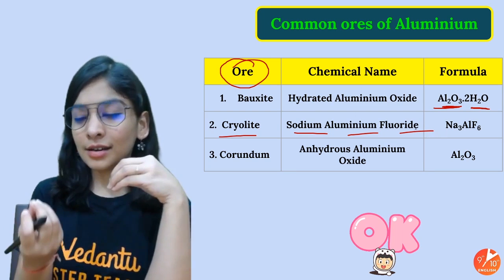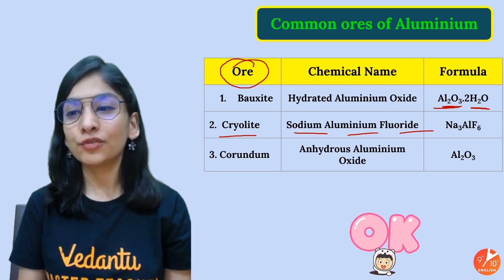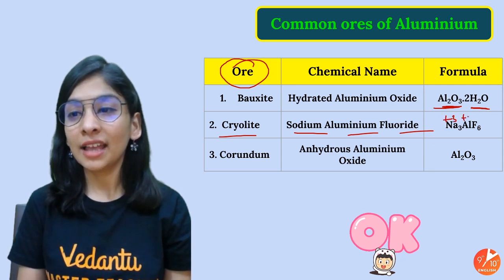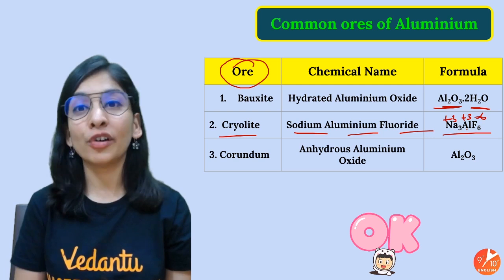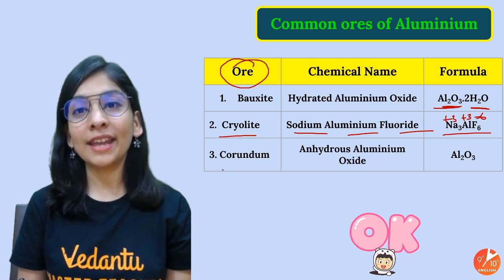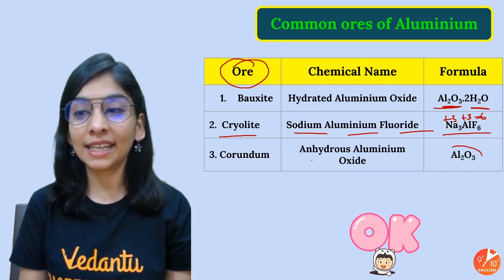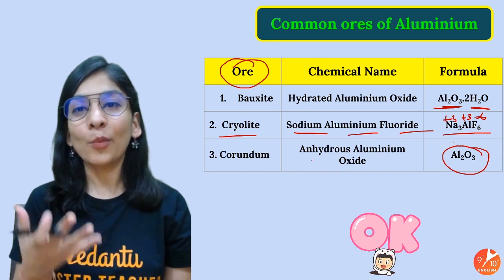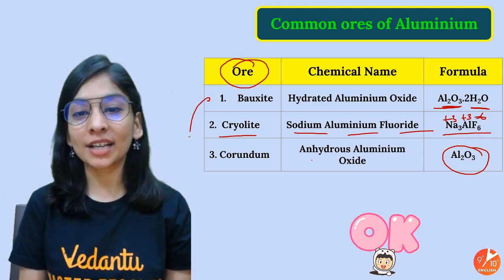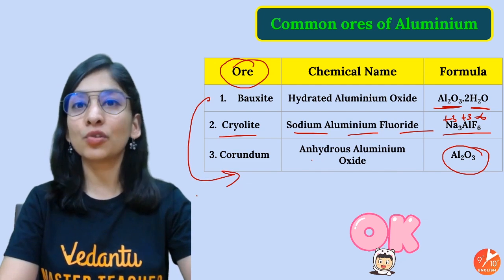All the elements are written in such a way that the total positive and total negative charge must always be equal. Please do not miss that while writing a chemical formula. Corundum is also an aluminium ore, that's nothing but anhydrous aluminium oxide, that's Al2O3. Somewhat we can get it also from bauxite. So when we get it from the earth's crust, the name is corundum.